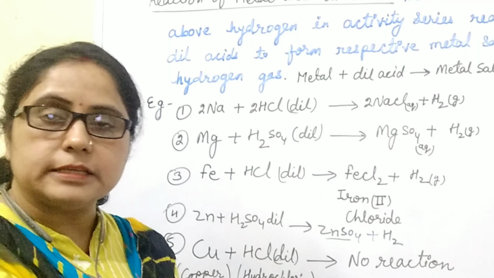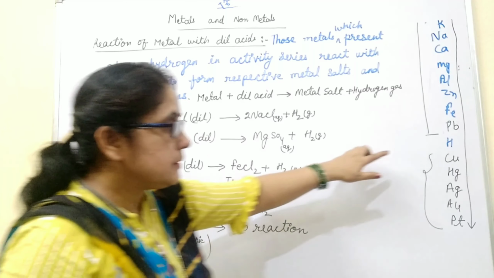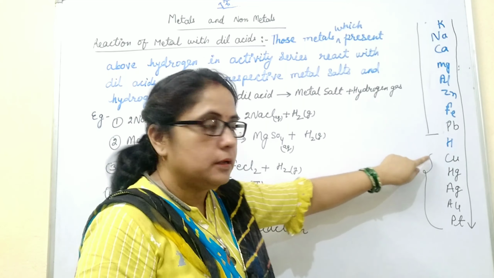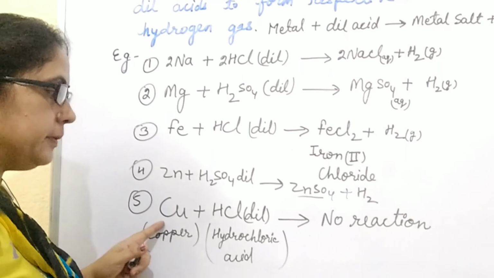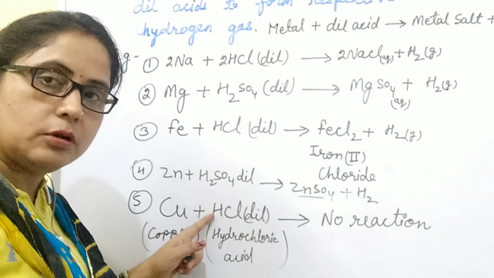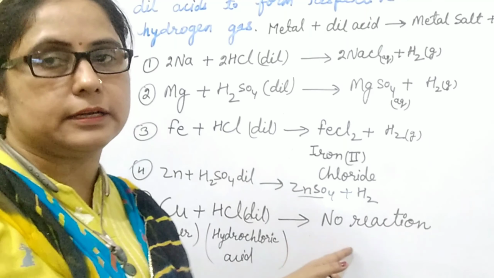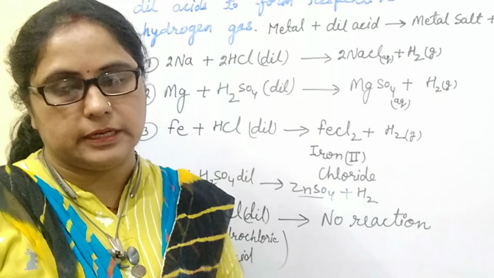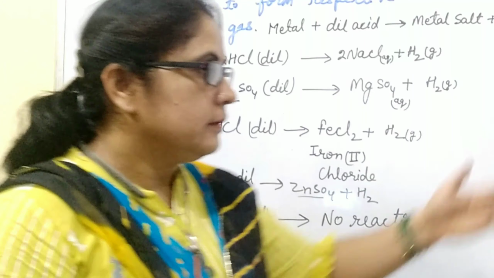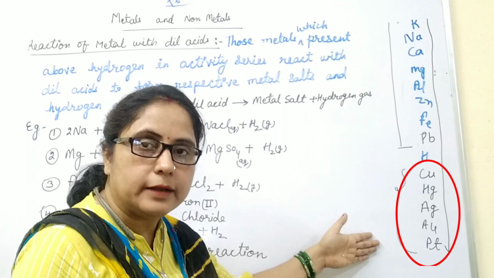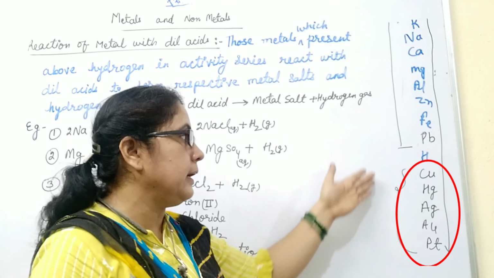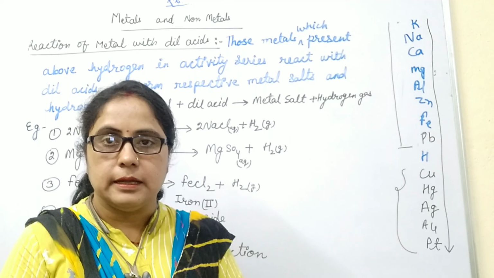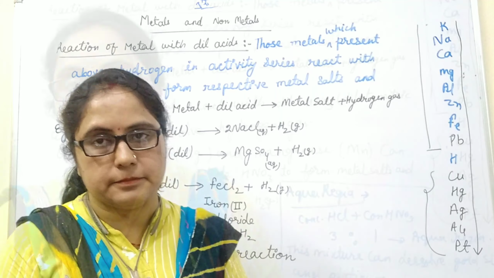But in case of copper, copper is below hydrogen, so it is less reactive than hydrogen. Therefore, when copper reacts with hydrochloric acid, no reaction takes place and hydrogen gas is not evolved. It means these metals which are present below hydrogen are less reactive than hydrogen and they do not displace the hydrogen of the acid in the form of hydrogen gas.